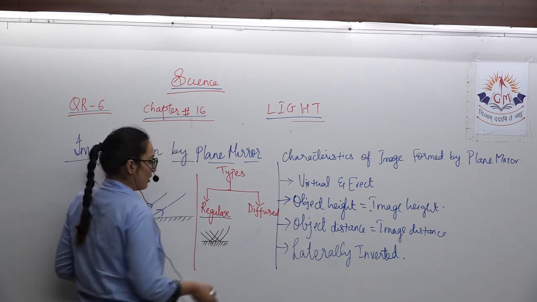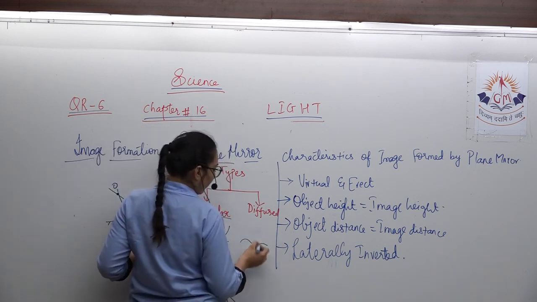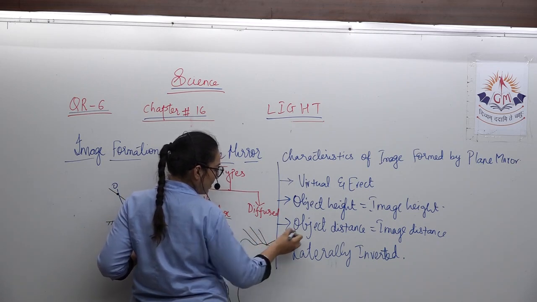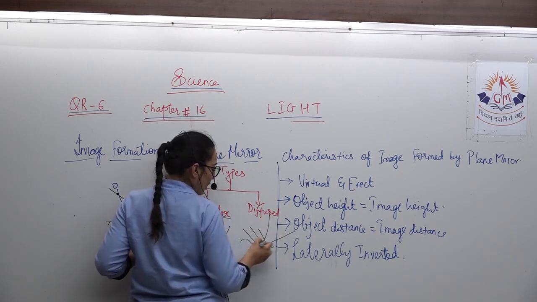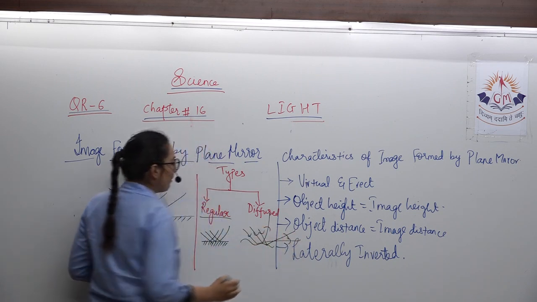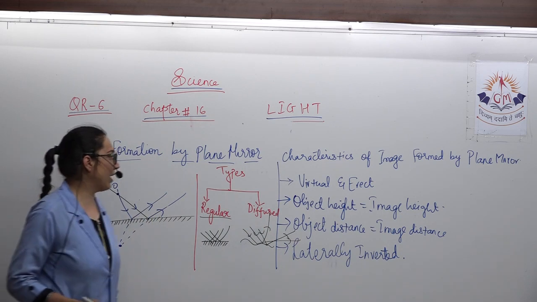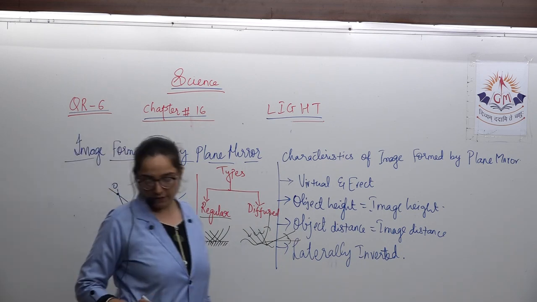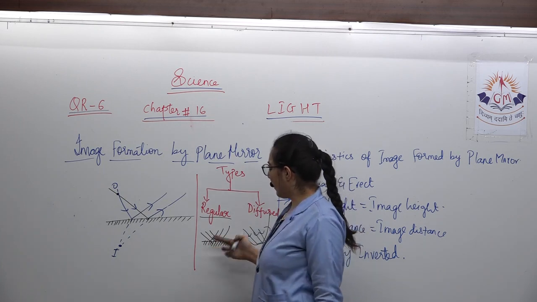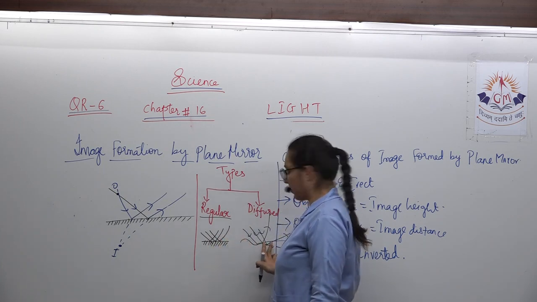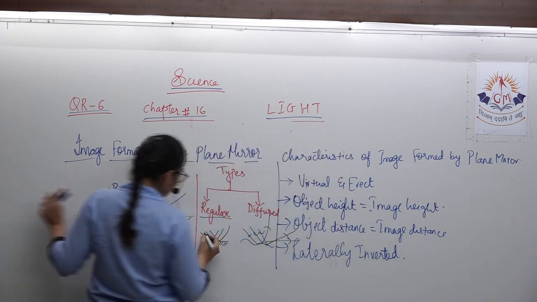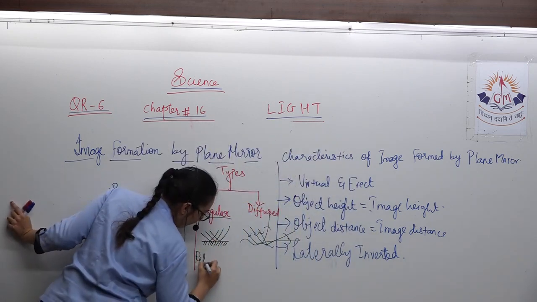That is regular reflection. If we talk about diffuse, the light ray is incident on a rough surface. The beam will not remain parallel to each other after reflection. It will spread out. Then what is that called? Diffused reflection. This is regular and this is diffused. Here reflected beam is parallel to each other. Here reflected beam will spread widely. Your example is reflection by plane mirror.